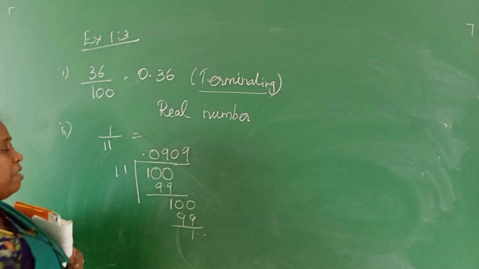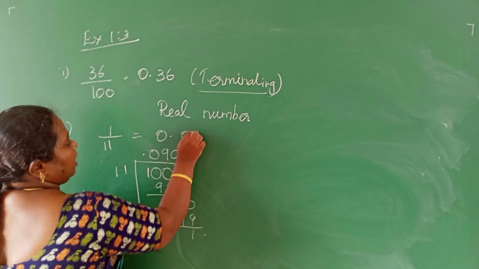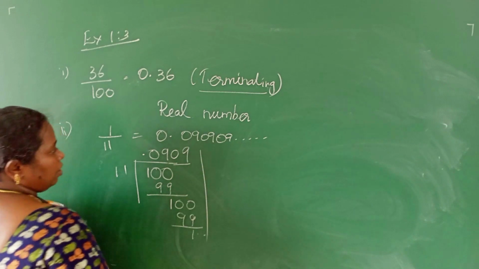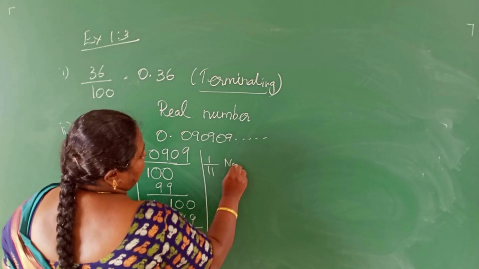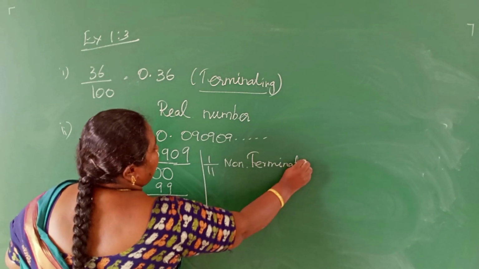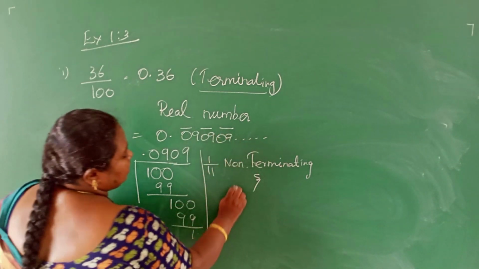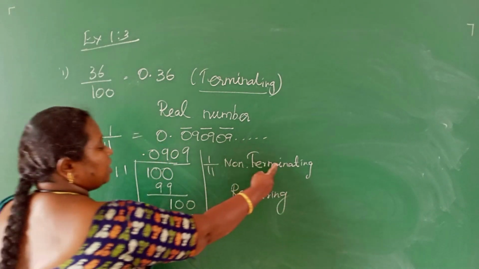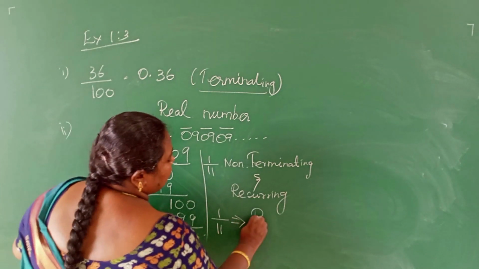So this number 1 by 11 can be written as 0.090909, and it keeps on going. So this number 1 by 11 is non-terminating, and the same block of numbers only repeats, so we can say recurring. So non-terminating and recurring is called a real number. Therefore 1 by 11 is a real number.